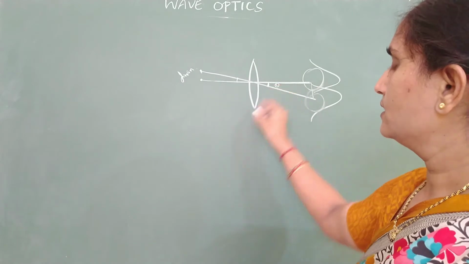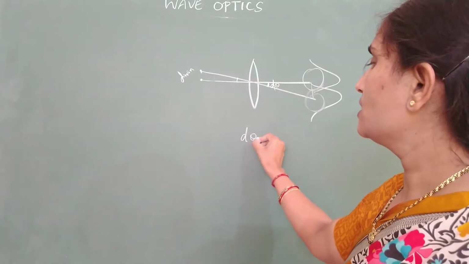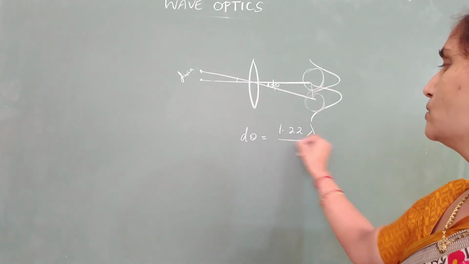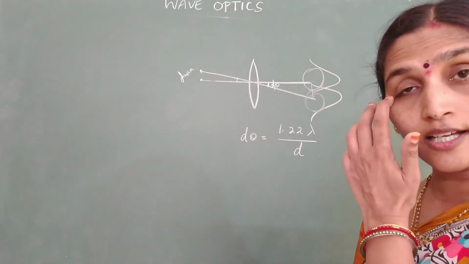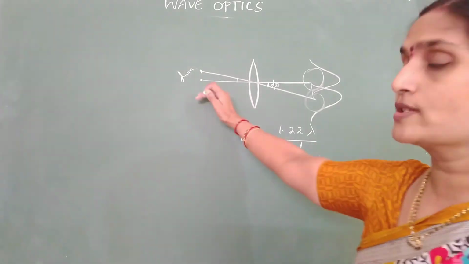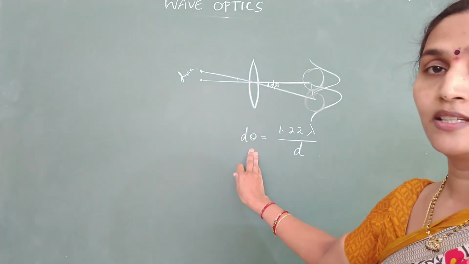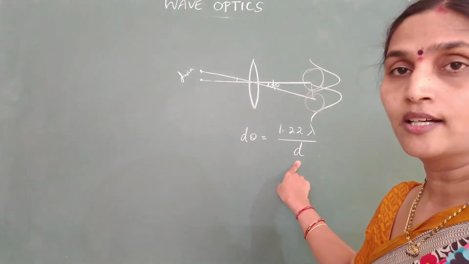If I call this angle d theta, what should d theta be equal to according to Rayleigh's criteria? It should be 1.22 lambda divided by small d. We call this Rayleigh's criteria. The two closely spaced objects will be just resolved if it subtends an angle d theta equals 1.22 lambda divided by small d.